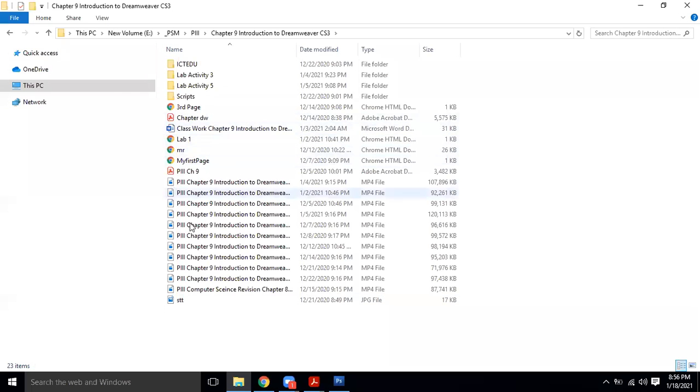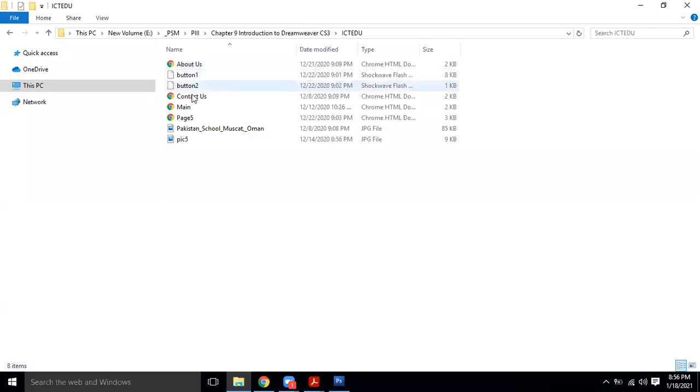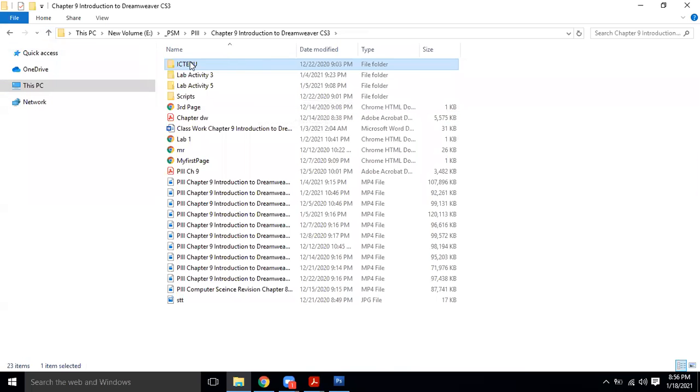We do editing using something like Dreamweaver. It is a folder having the main page, page 5, contact us, about us, and all these pages will be linked with the main page. So this folder in my system will be called a local folder. But now it is in my computer system. Still, it is not on the internet.